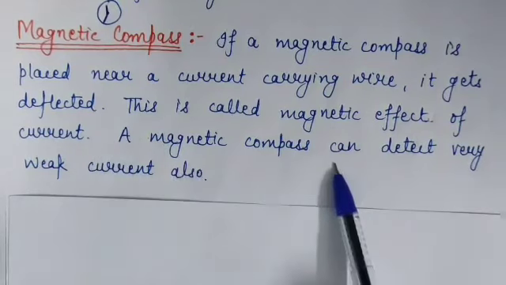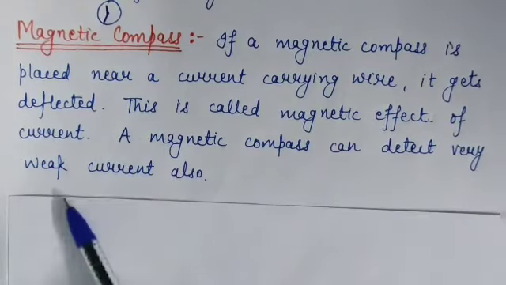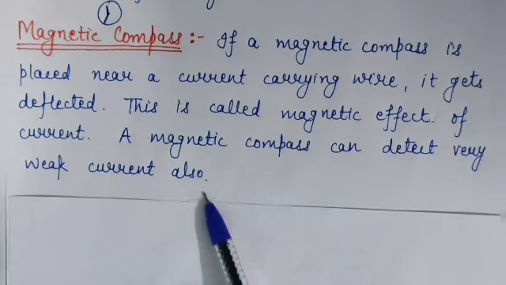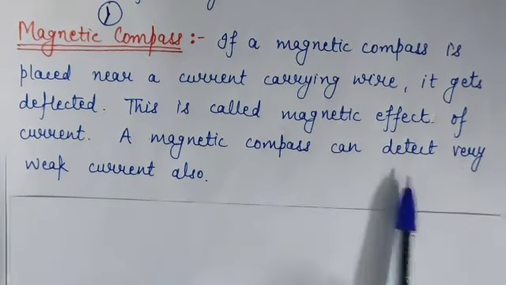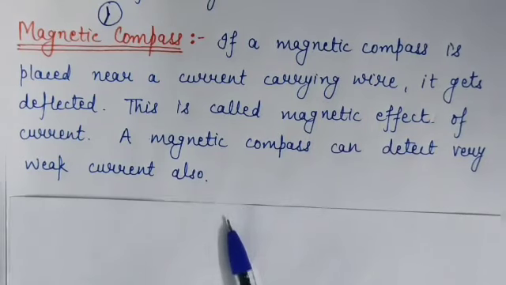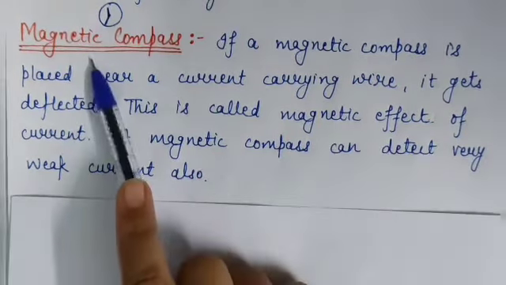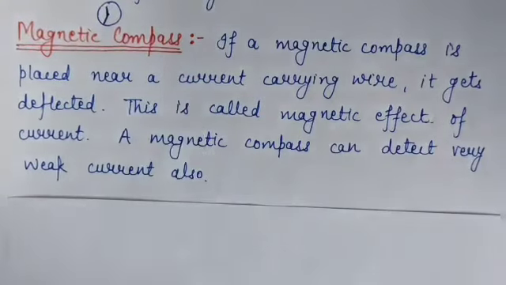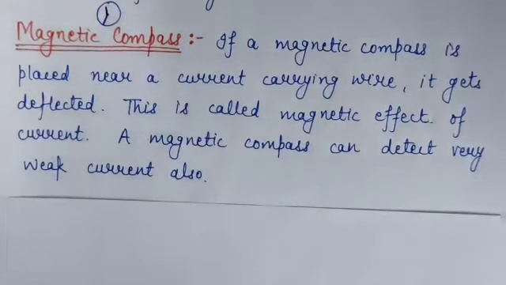A magnetic compass can detect very weak current also. It is an advantage that it can detect even a small amount of current flowing through the liquid. So for detecting this small amount of current, we can use LED and magnetic compass.